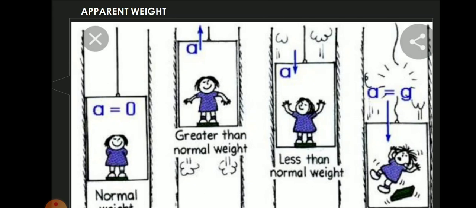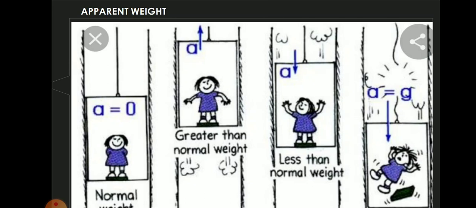Now look at the diagram. A girl or a person is standing inside the lift. The mass of the person is m. Now see the first diagram: the lift is at rest. Here a is equal to 0. How is a equal to 0? When the lift is at rest, it is not in motion. There is no velocity. When there is no velocity, the acceleration is equal to 0. So in this case, the girl experiences normal weight.